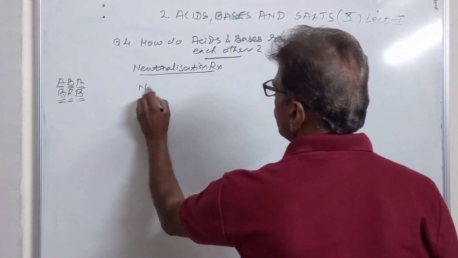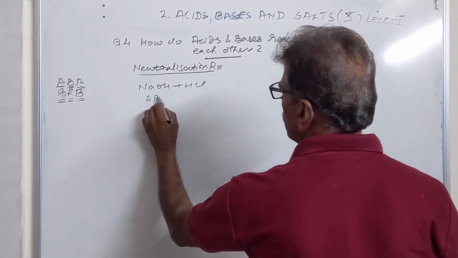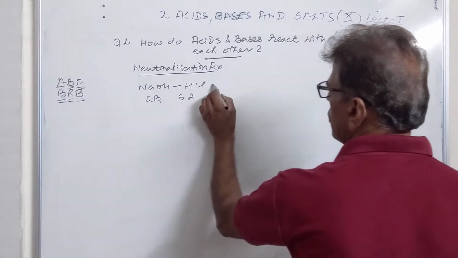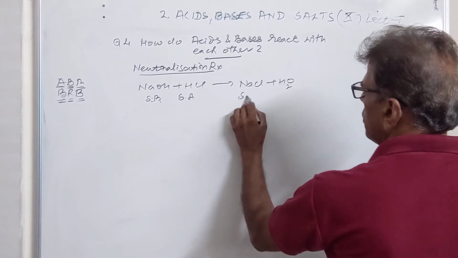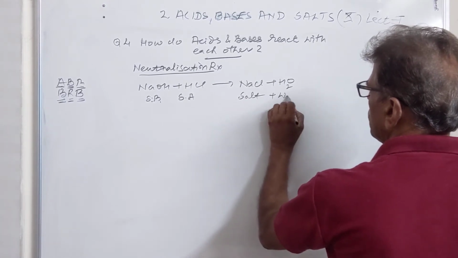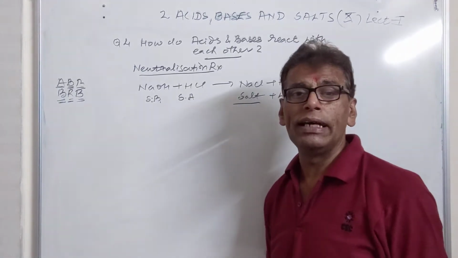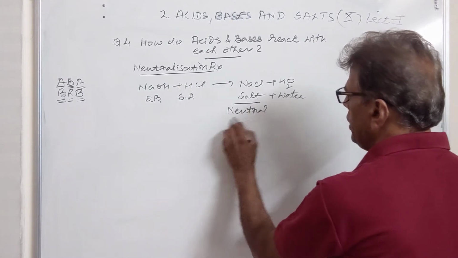Whenever a strong base reacts with a strong acid, both of them being strong, they combine to give you salt and water. The salt of a strong acid and strong base is always a neutral salt in water, and the pH of this